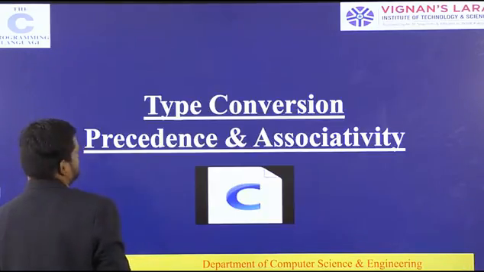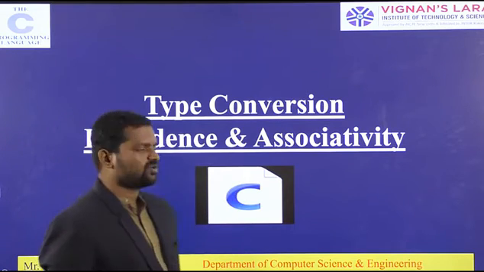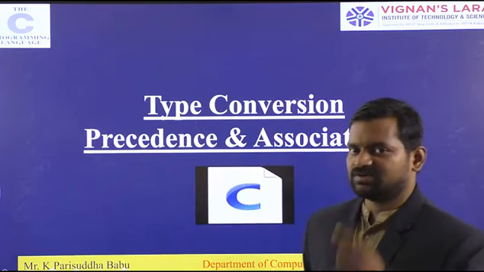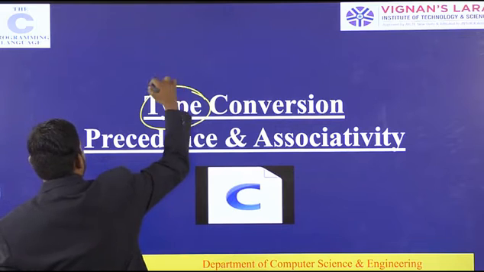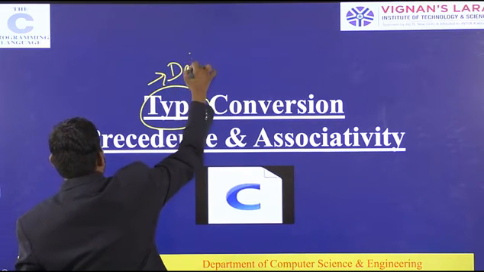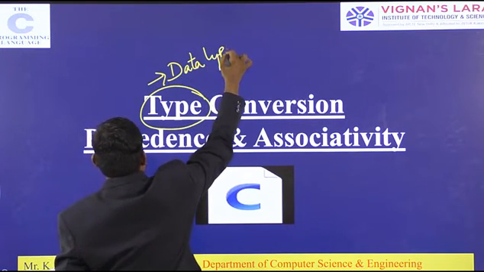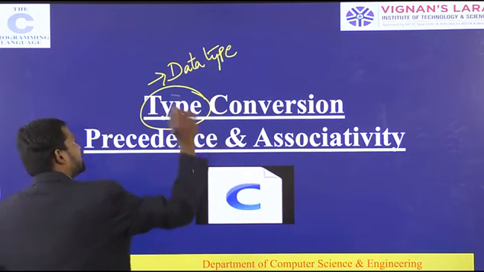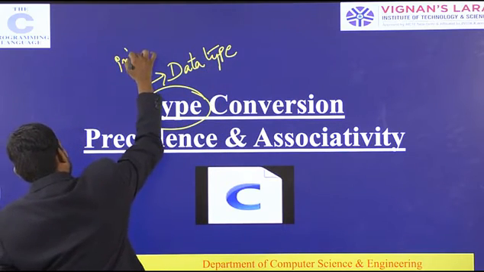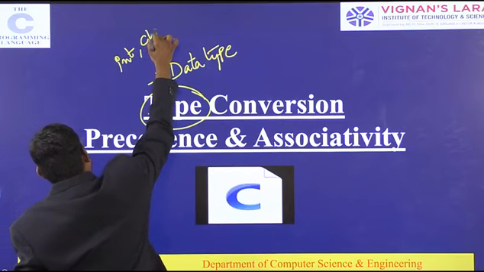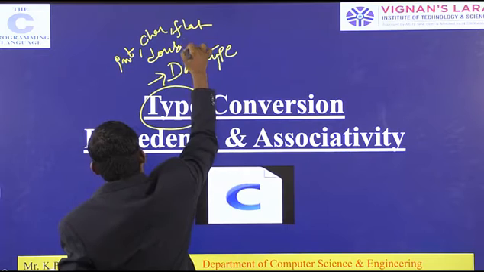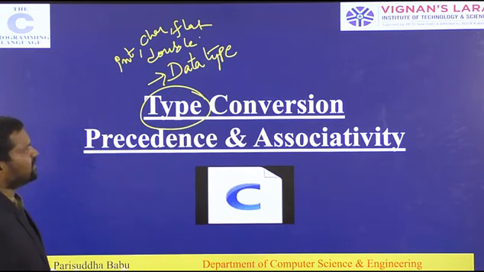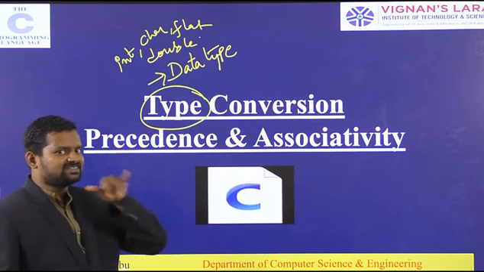type conversions. Type conversion, precedence and associativity. What is a type? Type is called data type. What are data types? We have integer, character, float, double. What do you mean by conversion?